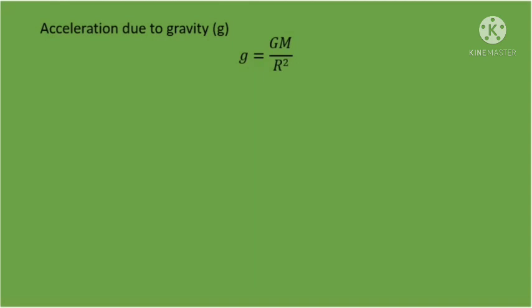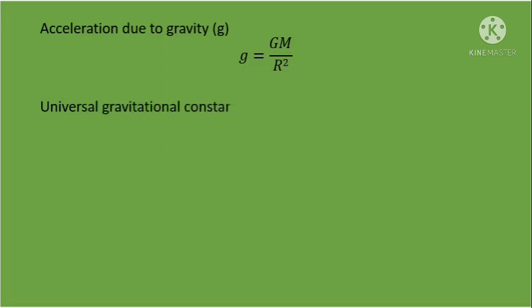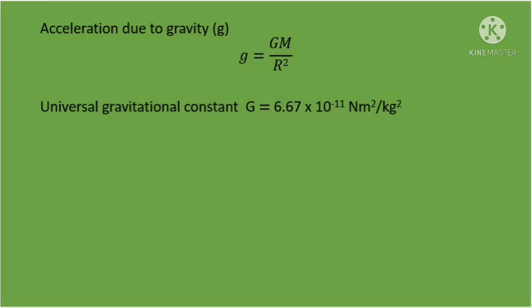We know that on the surface of Earth, acceleration due to gravity is given by this formula. All the letters on the right side of the above equation are constants and their values are given as: gravitational constant G is equal to 6.67 into 10 to the power minus 11 Newton meter square per kg square.